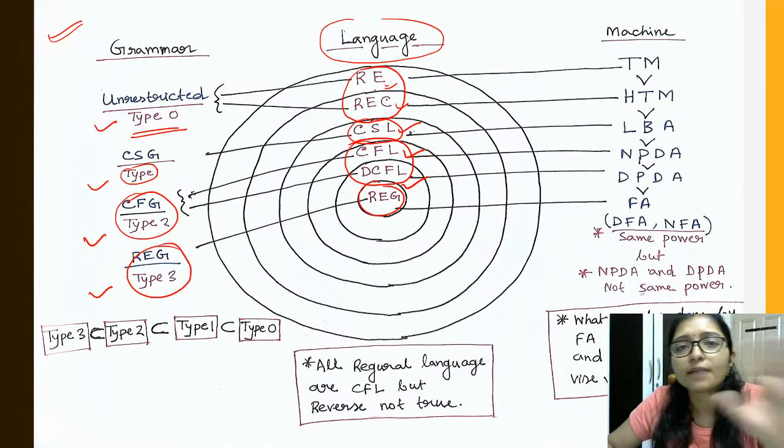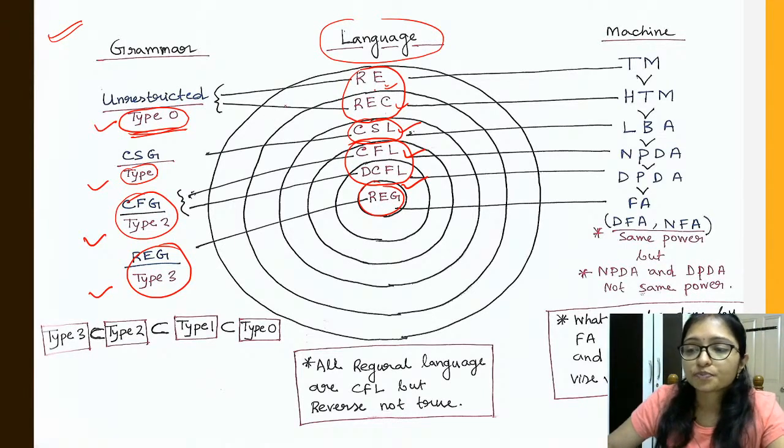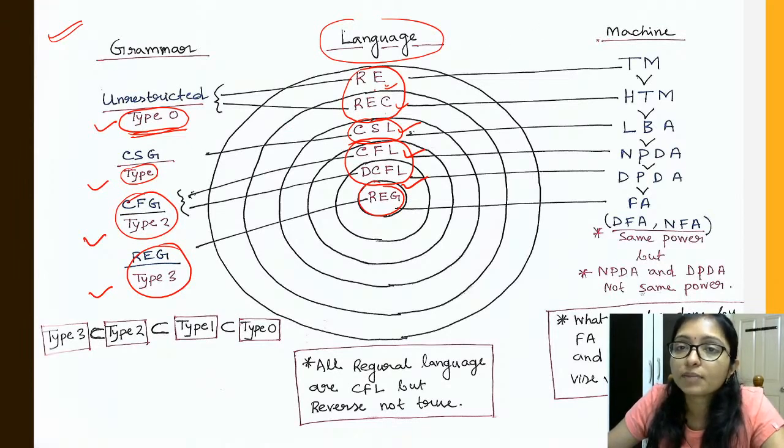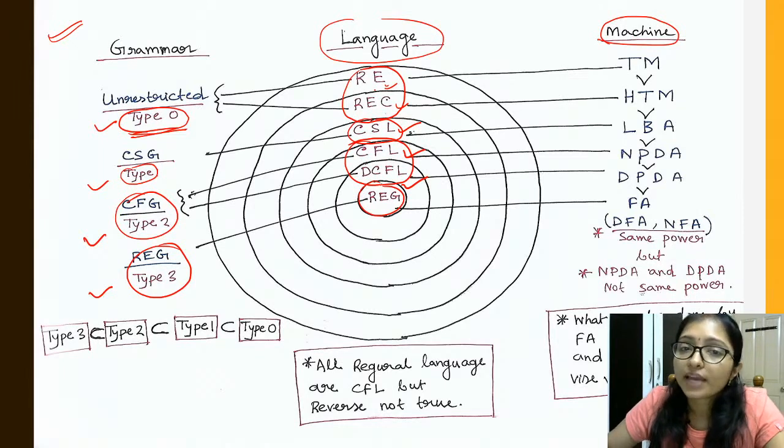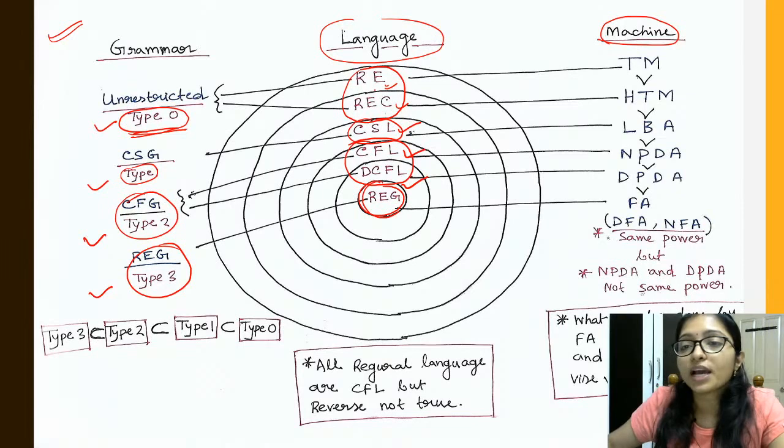So any type of question can come, they can ask which type of grammar. You have to remember in which type what languages are there, and they can ask the machine also. So why is the machine important? Because the machine can understand the grammar, or the language, right? So how to determine whether a language is regular or not? For that we use finite automata. Finite automata can be DFA or NFA, means deterministic finite automata or non-deterministic finite automata, right?